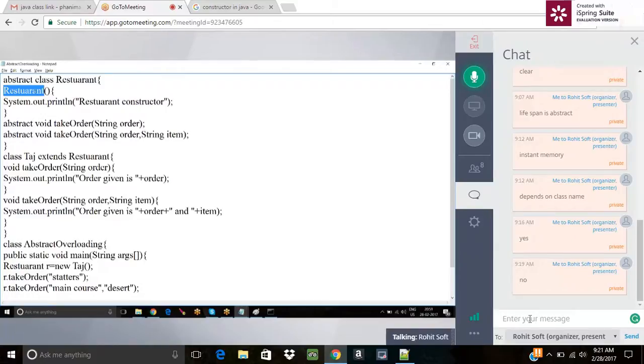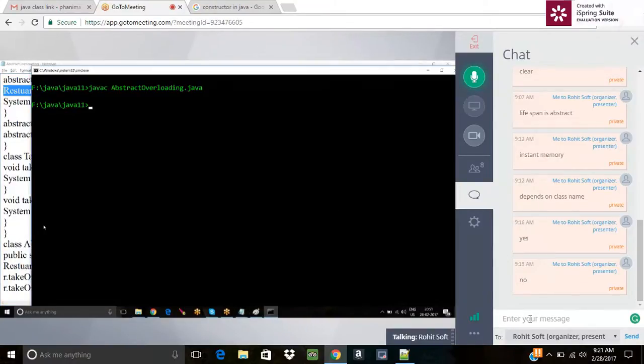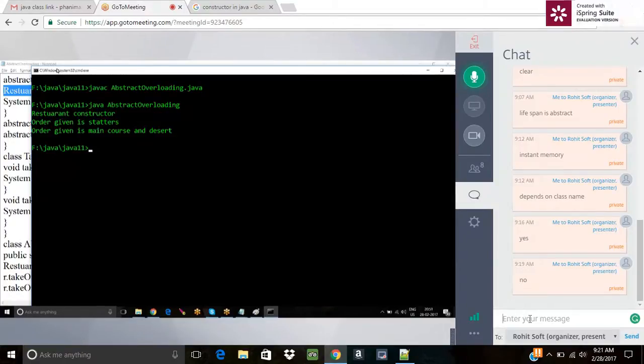Two points: you know that the constructor gets executed when an object is created, and for Restaurant we can't create the object because it's an abstract class. But for a subclass, if you create an object, then the superclass constructor will get executed. Suppose if I compile this now, is it possible or not? So the Restaurant constructor is getting executed, right? Yes, sir.